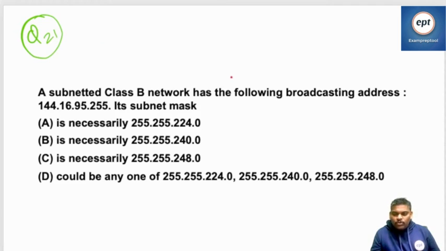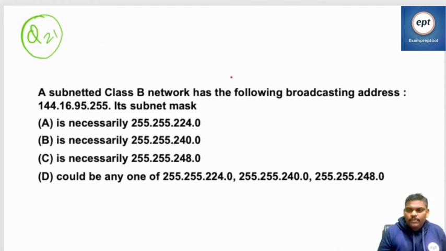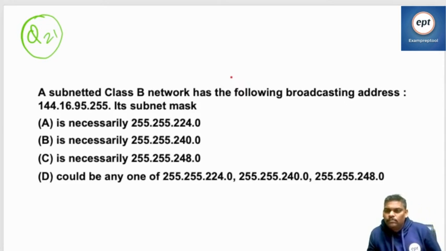Can you go to question number 21? What is the answer? By what question? That is illegal, sir. One computer having one NIC card.